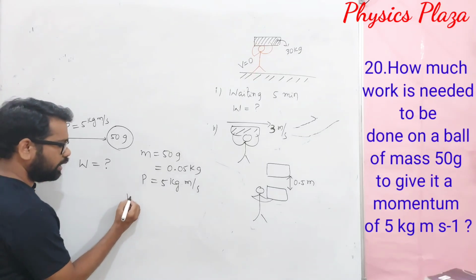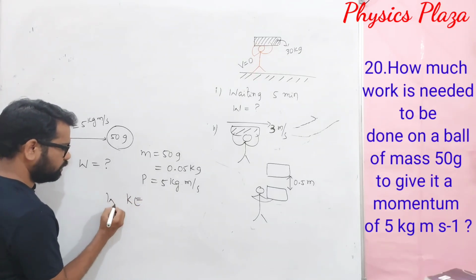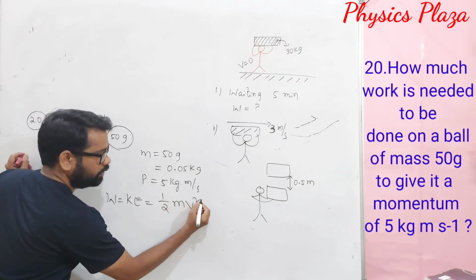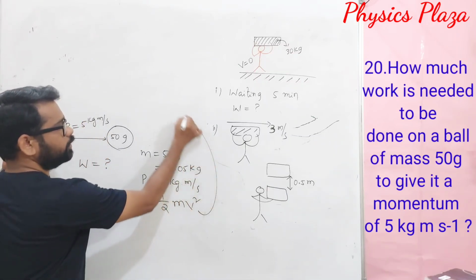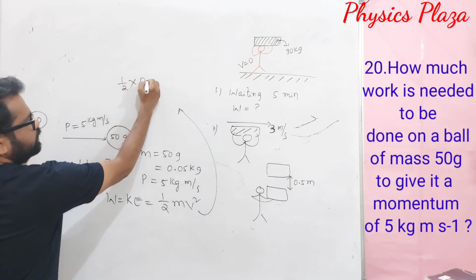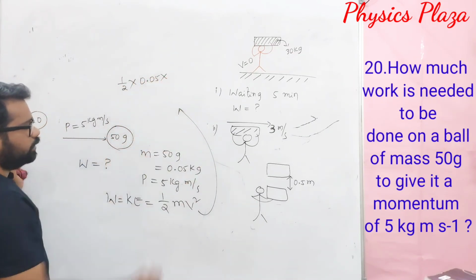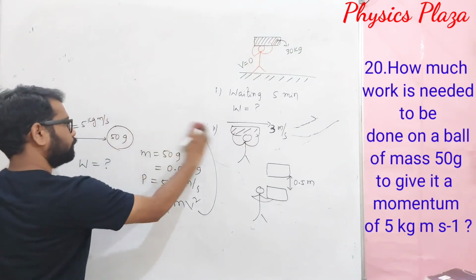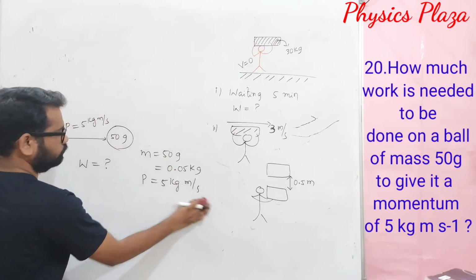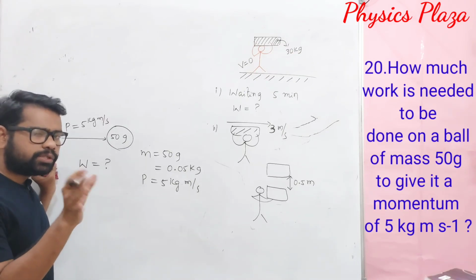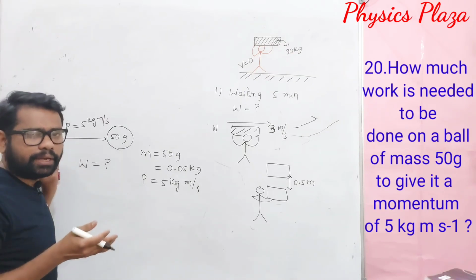So here work done is kinetic energy, which is equal to half m v square. So here how much will we be getting? Half, mass is given 0.05. Here, whatever work is done is stored in the form of kinetic energy.